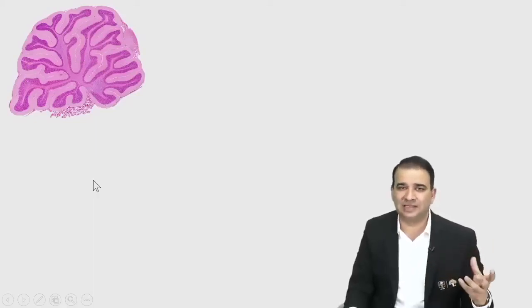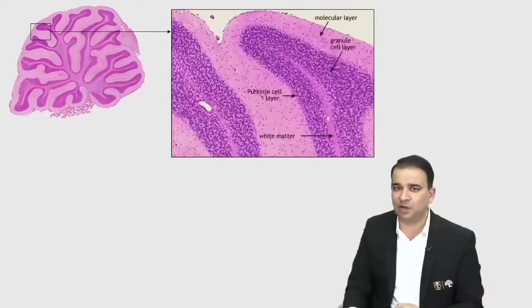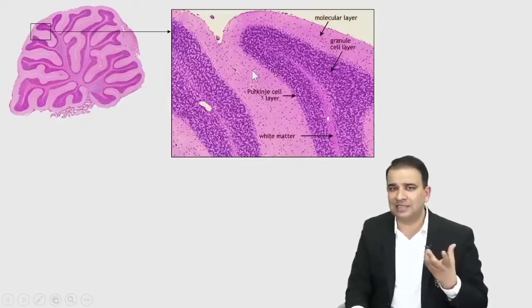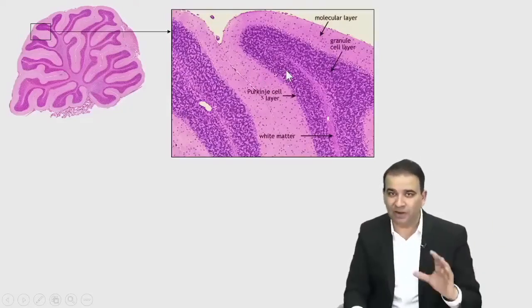In the gray matter, the granular layer will be seen, and then you will see the molecular layer, the outermost layer. The molecular layer is very lightly stained because we have very few cells inside it. If I magnify that part a little more, that's how it's going to look. That's a white matter layer in between, and that's a cortex. That's a granular layer obviously, and that's a molecular layer. The number of cells in the molecular layer is less. That's why we call the other a granular layer. It's completely granular in appearance, you can see.